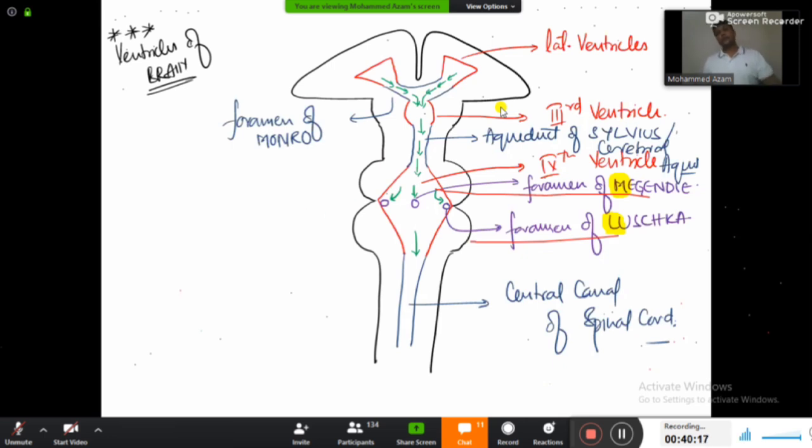Now the moment you come out of the brain, again one more problem. What is the problem right now? Our brain and the spinal cord, we all know, are covered by 3 meninges. Right now I am not in front of you so that I can ask you the questions, so try to recall in your mind itself. How many meninges do you have, guys? Yes, 3 meninges. And the 3 meninges will be the dura mater, arachnoid mater and the pia mater.